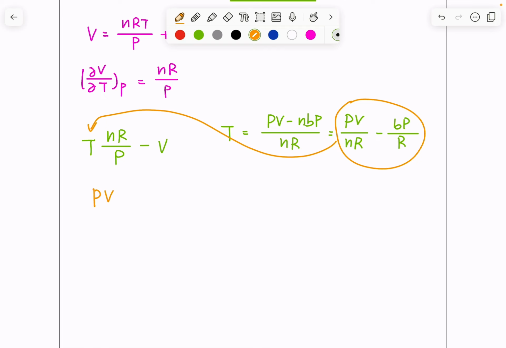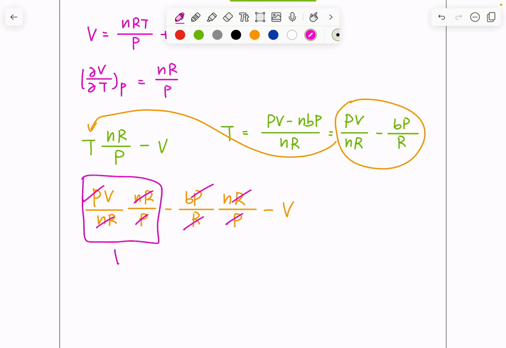Here we get the integrand equals (PV over nR minus BP over R) times nR over P, minus V, right? So here nR and P cancel out, R and R cancel out, P and P cancel out. And we end up with V minus V, which also cancels out. So we end up with this entire thing equals negative nB.